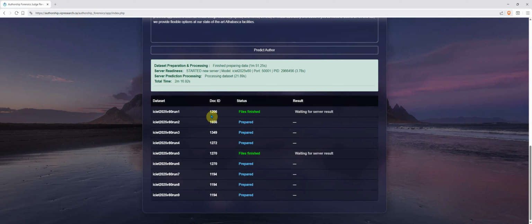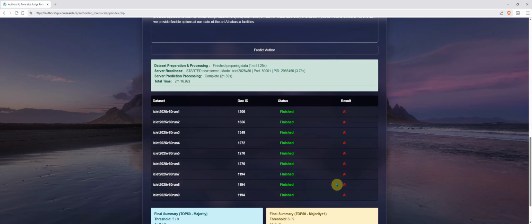So you can see they have all finished, and all of them consider this is done by AI. It took about 21.89 seconds for them to decide whether or not it is done by AI or human being. So in total, we spent 2 minutes and 60.92 seconds to finish everything.